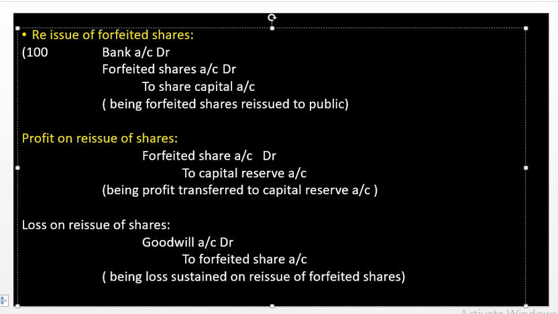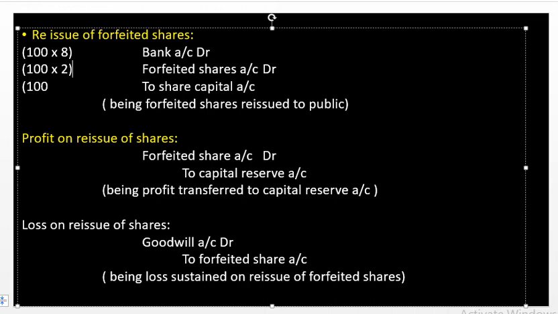It is assumed that the same 100 shares have been forfeited, and the same 100 shares are reissued to the outsider. So, on the basis of that, we are going to derive the journal with the amount. In bank account, we are marking 100 shares which are going to be reissued, and we are getting 8 rupees from the outsider for each share. So, mark 8 rupees. And for each reissue of shares, we are sustaining a loss of rupees 2 per share. So, mark that also. And finally, 100 into 10 rupees, which is the original face value of the share.